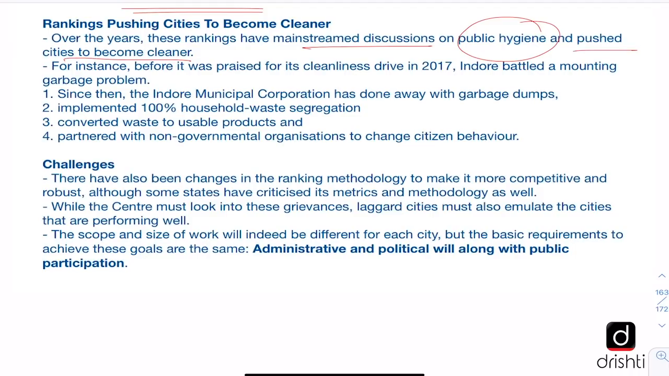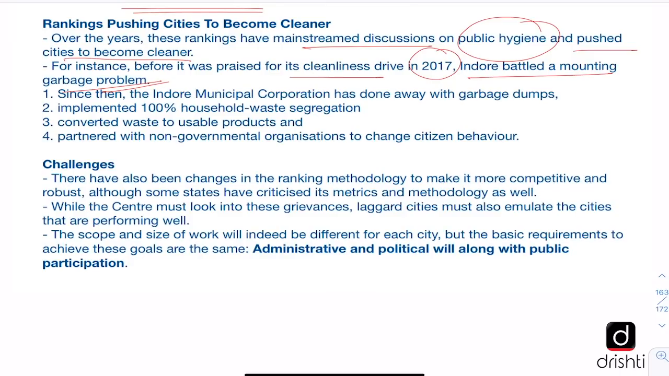And the editorial also writes that before it was praised for its cleanliness drive in 2017, Indore was also battling a mounting garbage problem. But now every citizen of Indore is taking pride in being a resident of the cleanest city in India. And this has also led to behavioral change.